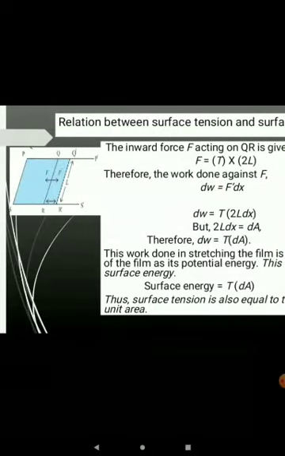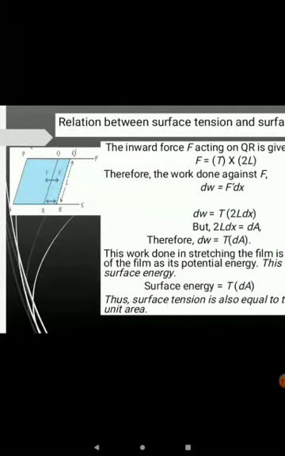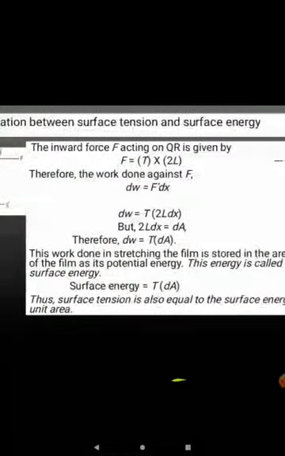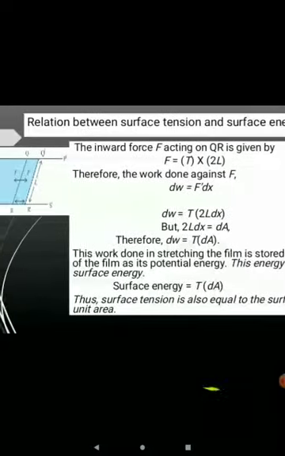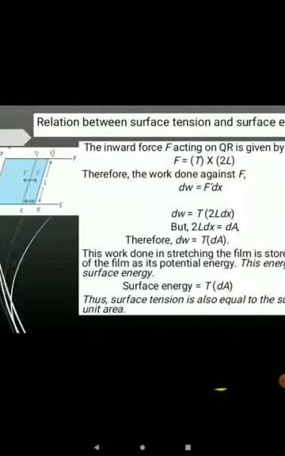Now we can move this QR against the inward force F. The inward force is due to surface tension, and if we pull this QR outside, the force acting is F dash. Now here the inward force F acting on QR is given by F is equal to T into 2L, since two layers are there.